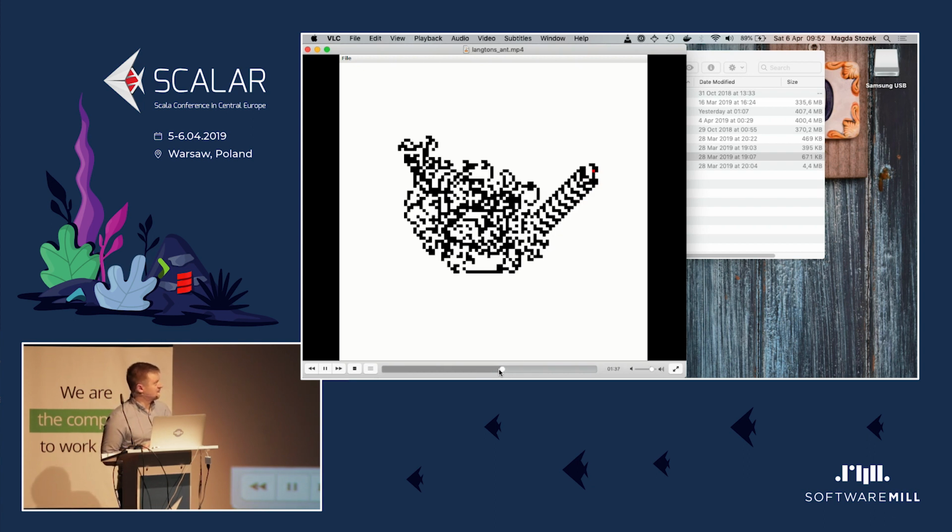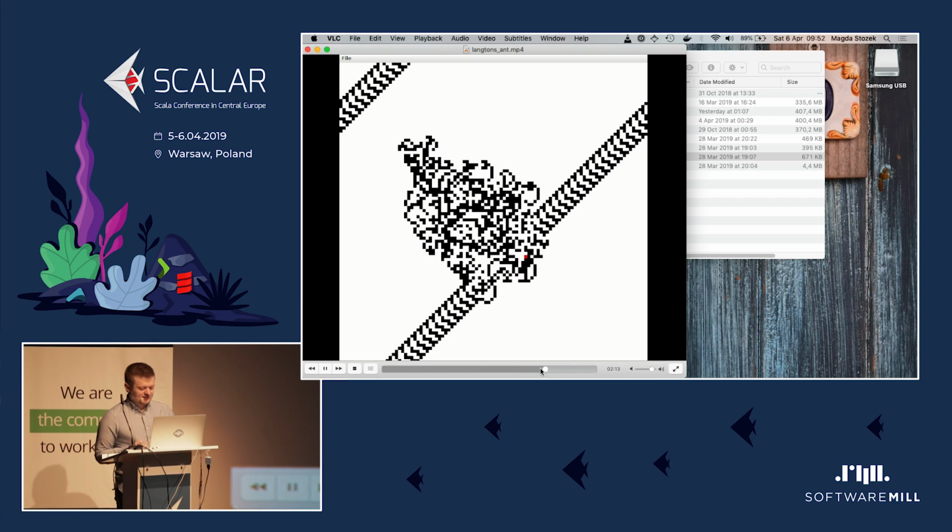If the environment is right, it will start creating this kind of a highway just going around in one direction. And at some point, it will again hit its own old trail, and then it will stop doing that periodic highway. It will just go around again, doing some chaotic stuff.